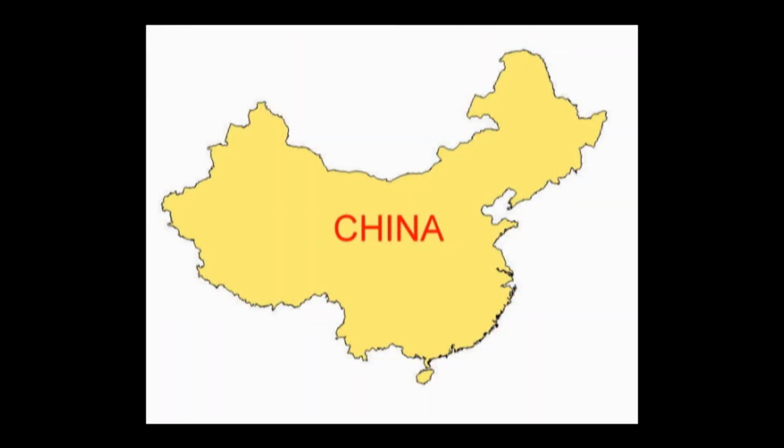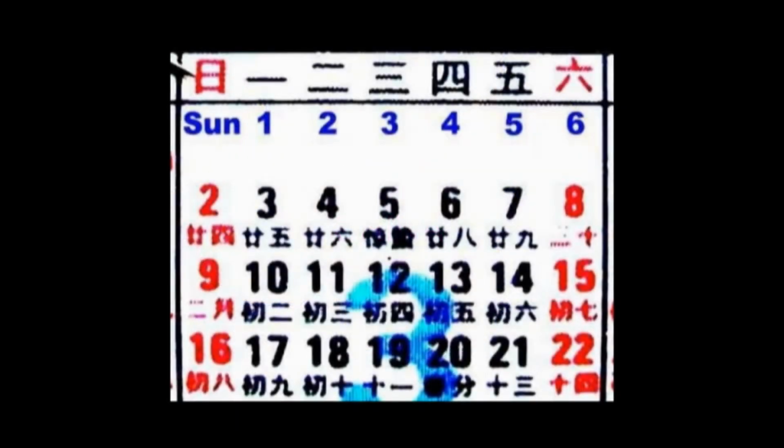At the current time, China is using basically two different types of weekly cycle orders in its calendars. In this first weekly cycle system, Sunday is the first day of the week. Notice that there is a single horizontal line as the title for the day following Sunday. This Chinese character represents the number 1, or in this case, the first day of the week.